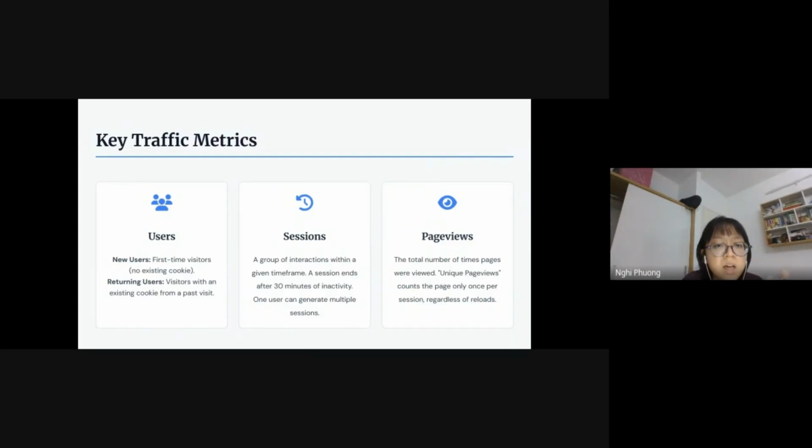And lastly is page views. These are the pages that the user looks into. Think of this like rooms in a house. The page views are the total number of times any page was loaded. Unique page views just mean that we only count it once per visit, even if they look in the same room, the same page, over and over again. It is only the unique page view. We only count it once per visit.